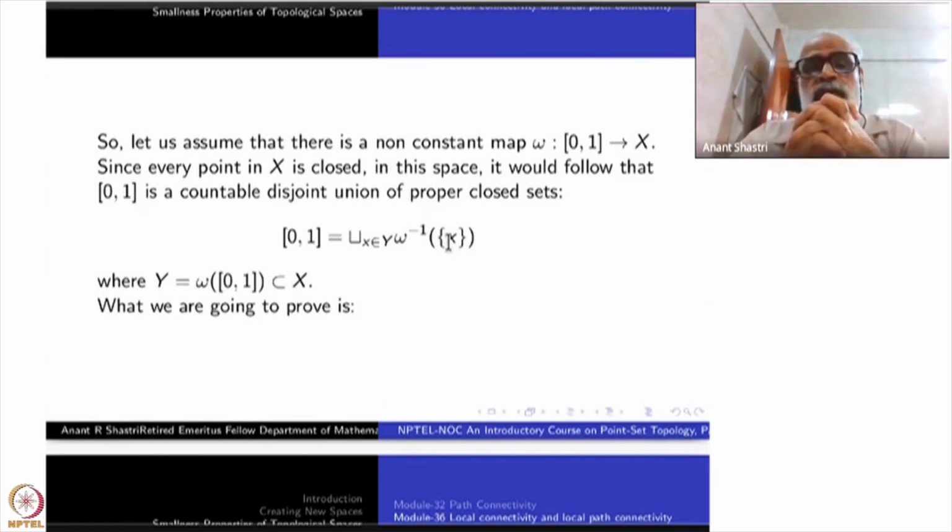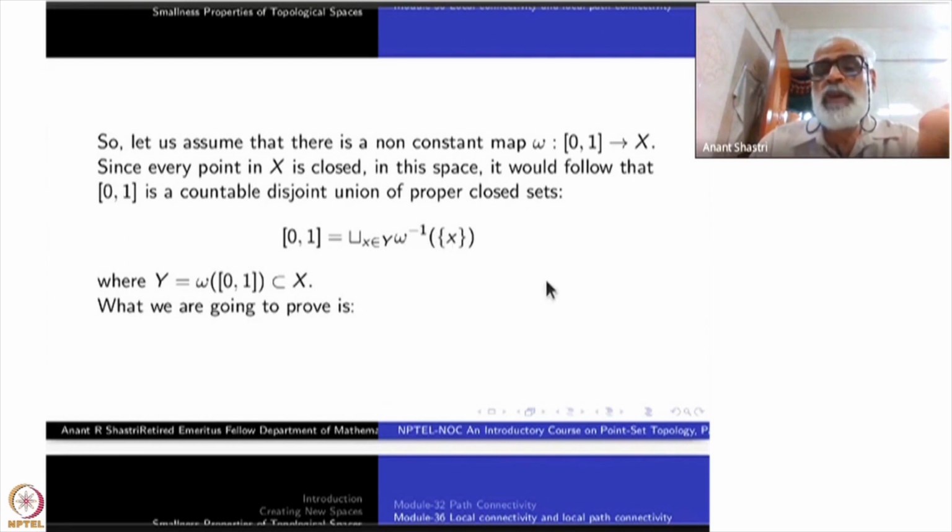It would follow that the closed interval [0, 1] is a countable disjoint union of proper closed sets. What are those closed sets? Just take omega inverse of singletons. Singletons are closed, omega is continuous, so omega inverse is a closed subset.